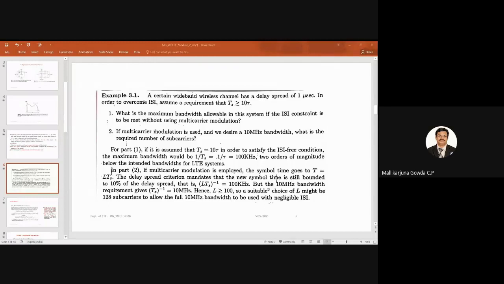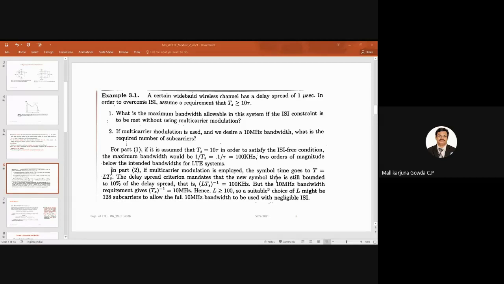But here, with this condition, when the channel delay spread is 1 microsecond, to have ISI-free communication without using multi-carrier modulation, what is the maximum allowable bandwidth? 100 kilohertz.